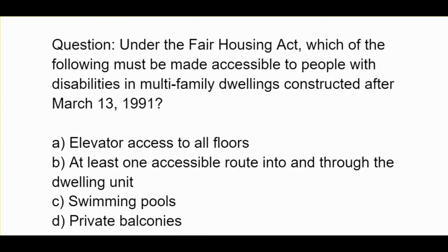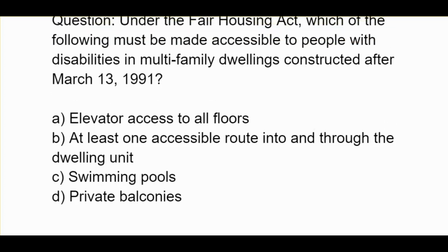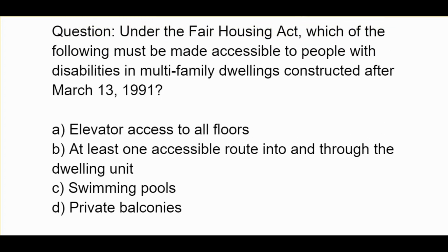Under the Fair Housing Act, which of the following must be made accessible to people with disabilities in multifamily dwellings constructed after March 13, 1991? A. Elevator access to all floors. B. At least one accessible route into and through the dwelling unit. C. Swimming pools. D. Private balconies.